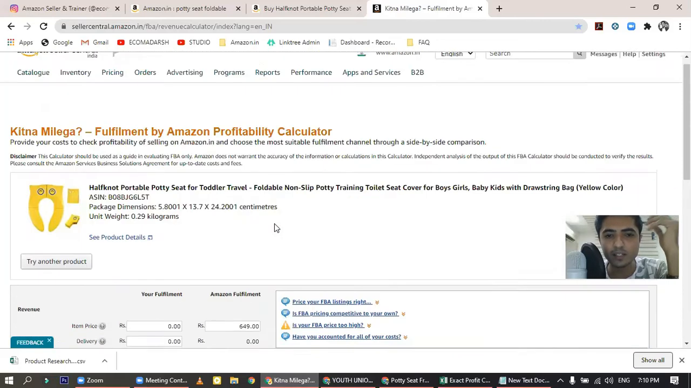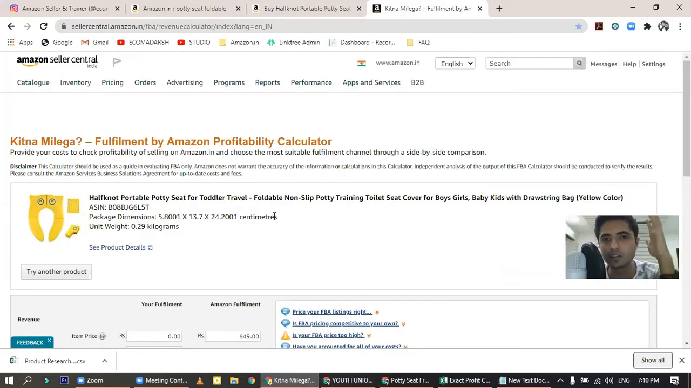Okay guys, now there is something called return analysis when you are doing product research.